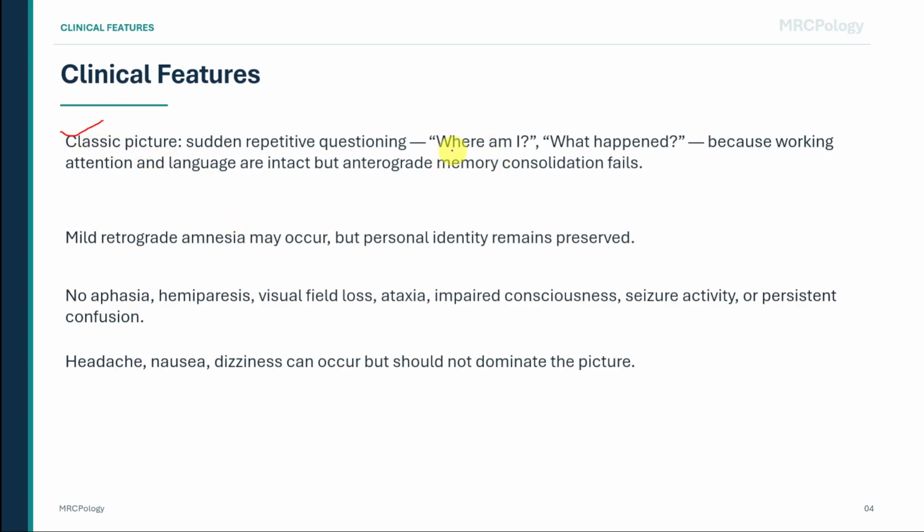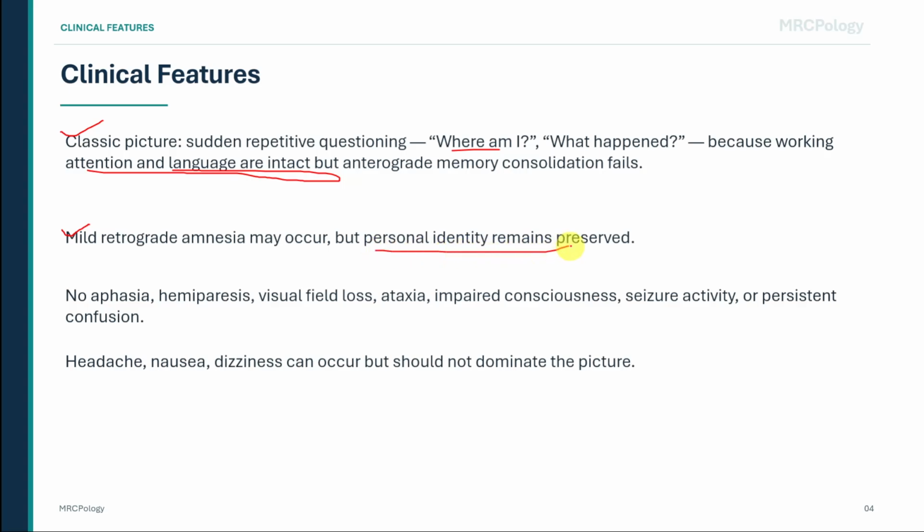This happens because working attention and language are preserved, but anterograde memory consolidation fails. Mild retrograde amnesia may occur, so the patient may lose some memory for events before the attack, but they should still know who they are.